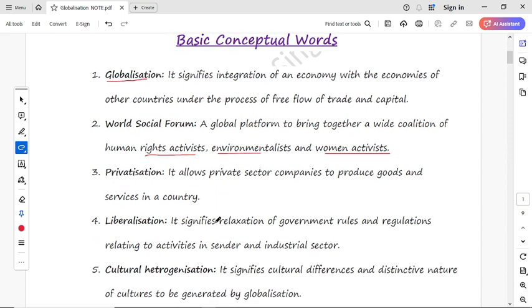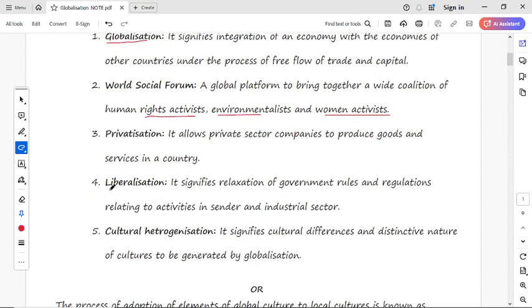And the next topic would be liberalization. It signifies relaxation of government rules and regulations related to activities in the industrial sector. Means in liberalization the government rules get relaxed, giving relief from strict rules and regulations.